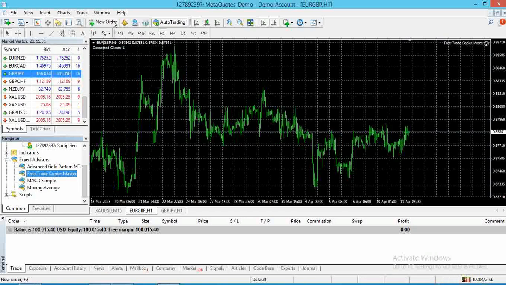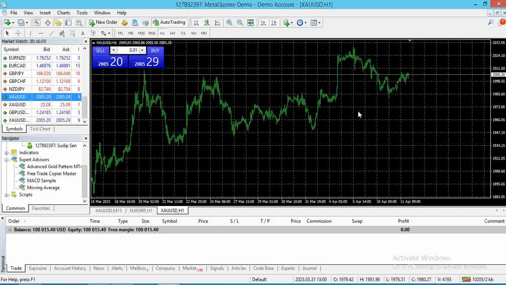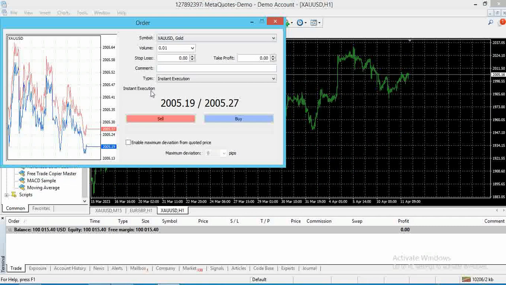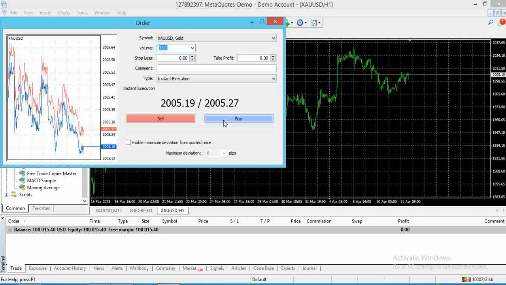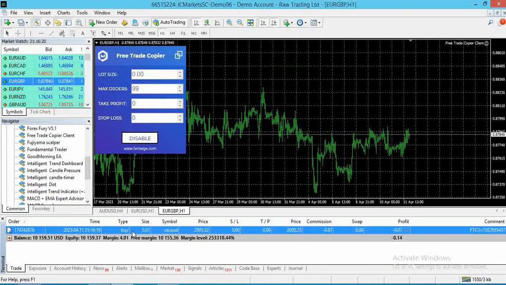Now if you want to, let's say, select any asset from here, you click here, new trade, whatever lot size, and you buy or sell. I click buy. You see the buy is taken here also.